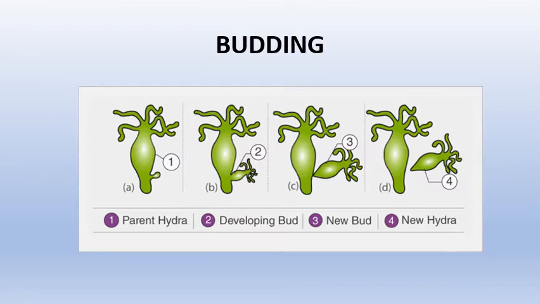And finally, there arises a constriction, meaning tight or narrow compression at the base of the bud, which you can locate here in diagram C, which further separates the bud from the parent, and this bud grows into an adult, which you can see in diagram D. So these are the various stages in the process of budding. Now the following video will help you in understanding the process.